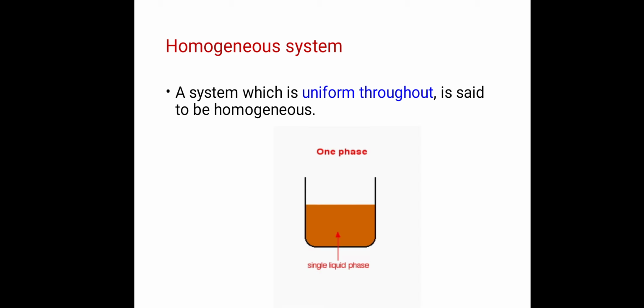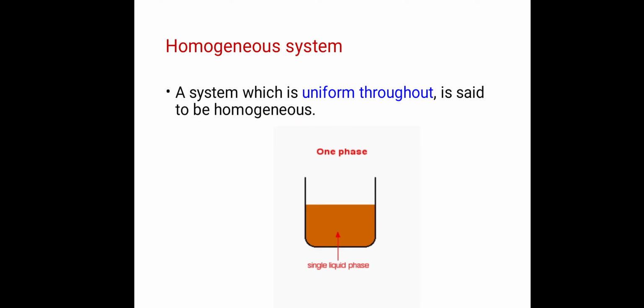Now the next definition is a homogeneous system. A system which is uniform throughout is said to be homogeneous. Now see this figure. In this figure there is a single liquid phase. When we look at this figure, we see the homogeneous portion, that is the portion which is uniform throughout. Therefore, a system which is uniform throughout, these words are important.